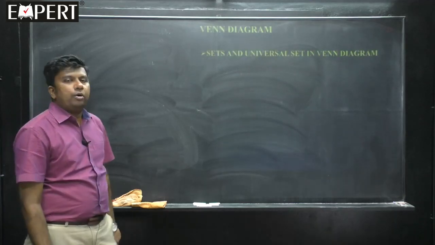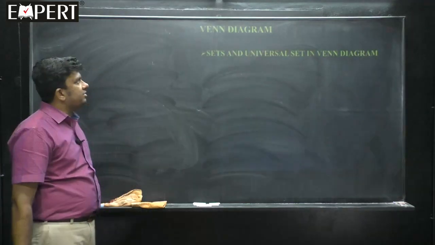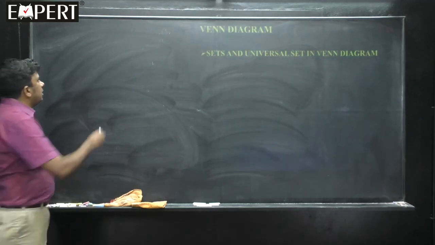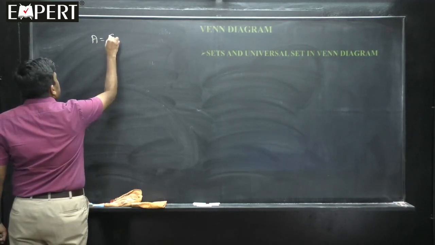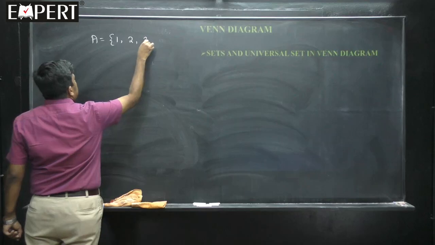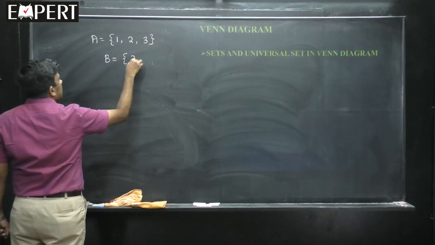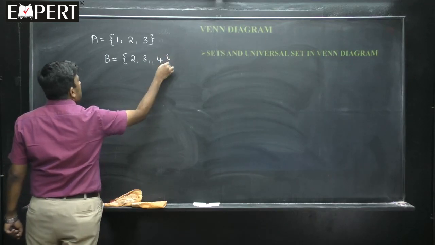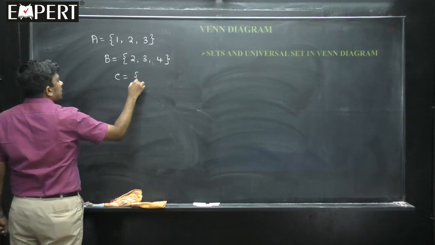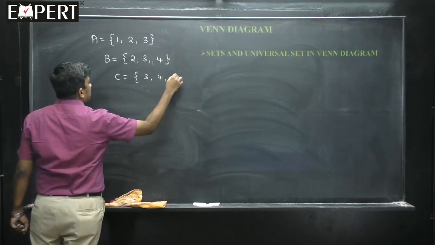Next is very important, Venn diagram. Now what do you mean by this Venn diagram? Students, if I take one set like this, imagine {1, 2, 3}. And if I take another set, students, say something like this {2, 3, 4}, and I will take another set C like this {3, 4, 5}.